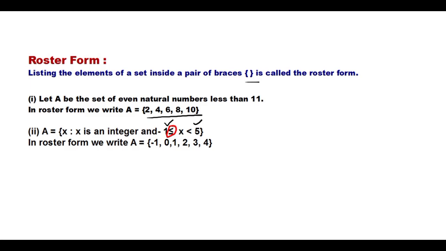So the set is -1, 0, 1, 2, 3, 4, but it should be less than 5, not 5. This is the roster form, and what we wrote as the condition is called the set builder form. Set builder form.